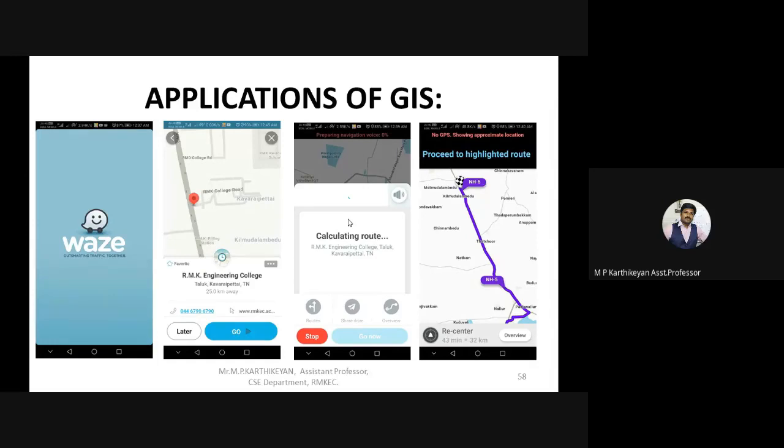And surprisingly, this feature has been implemented in the recent update of Google Maps. For example, even in Google Maps right now, from the recent update, we can navigate to a specific place without the help of the internet, once all the data is pre-downloaded. So this is one of the Waze features.